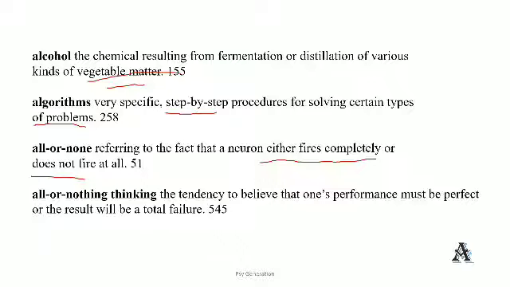All or nothing thinking. The tendency to believe that one's performance must be perfect or the result will be total failure. The person thinks either he will do 100% or he will fail. Simple. So the tendency is that a person believes that he will do everything 100% or he will do nothing. So this is called all or none thinking.